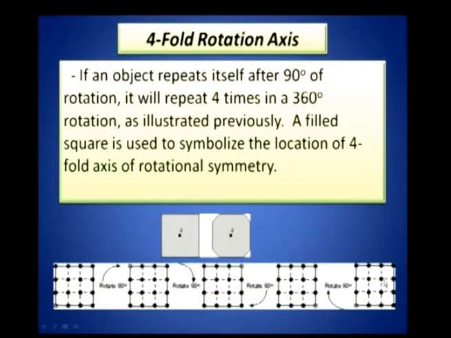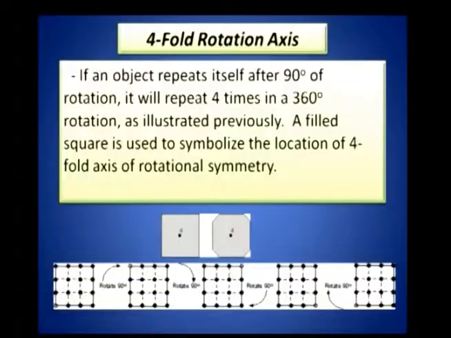So, 360 divided by 4 is 90 degrees, or 360 divided by 90 gives 4. It has got the foldness of rotation 4. So, every time it is rotated through 90 degrees, it goes back to the identical or indistinguishable configuration.